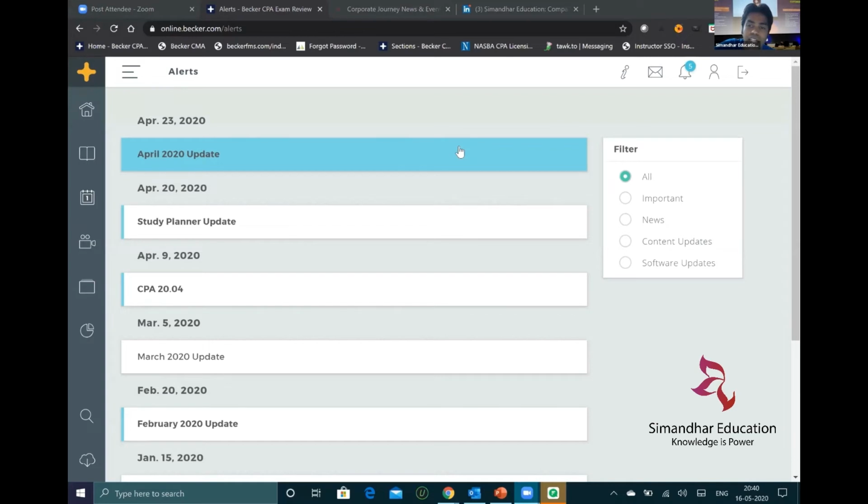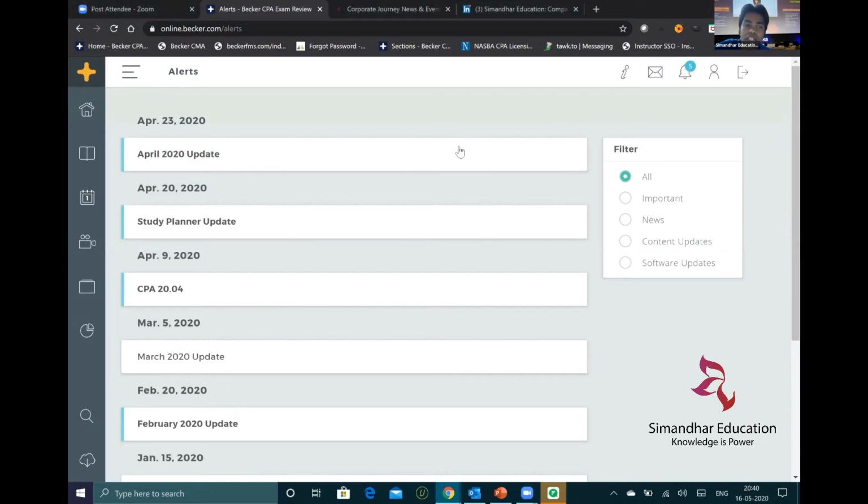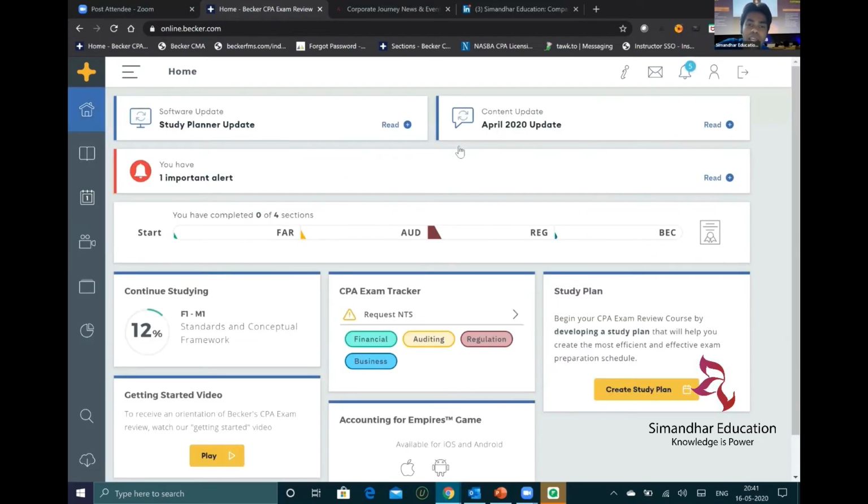So these are the updates which you get in the CPA product. If you see that, these are the notifications. There is a dashboard. I mean, they have covered everything that is required to pass the CPA exam. Apart from that, then you have Samandar, our own lectures, our own recorded lectures, our own evaluation assistants, licensing assistant. So for you guys, Becker and Samandar is a perfect combination, if I'd like to tell.